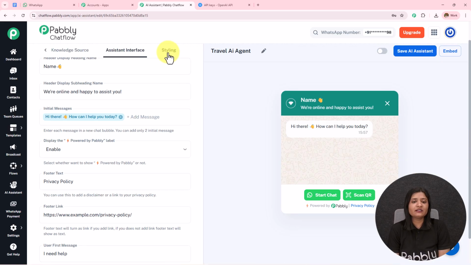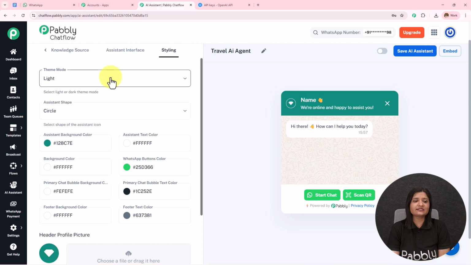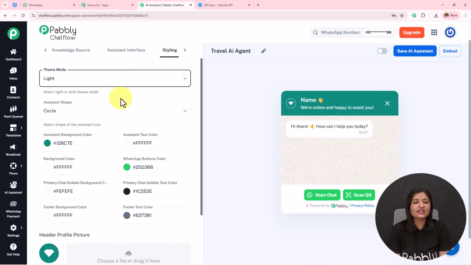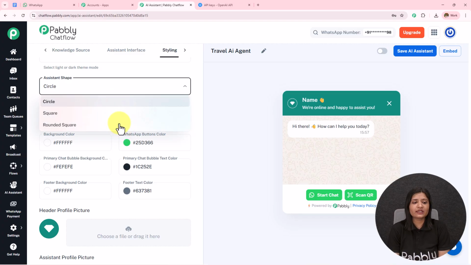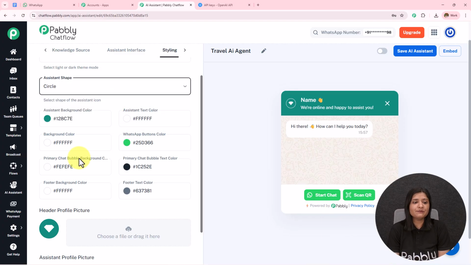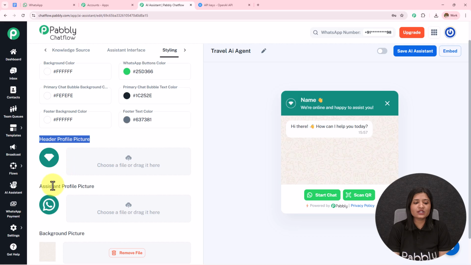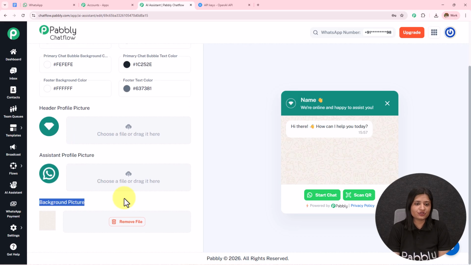Moving on towards the final part, which is the styling. I have selected the theme mode as light. You can select it as dark also, and you can see it changing over here. We have this assistant shape as circle, square, rounded square. I'm going to keep it as circle. Then you can also select the colors, background color, text color according to your choice and preference. Then we have this header profile picture, assistant profile picture, and the background picture. You can upload this according to your preference, just in the manner we have uploaded the knowledge base.